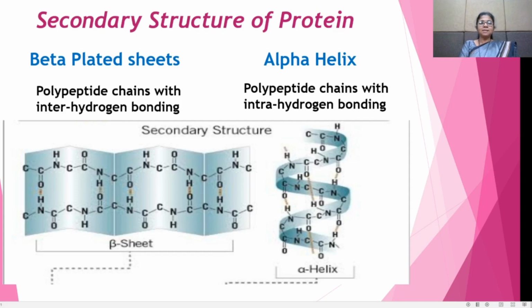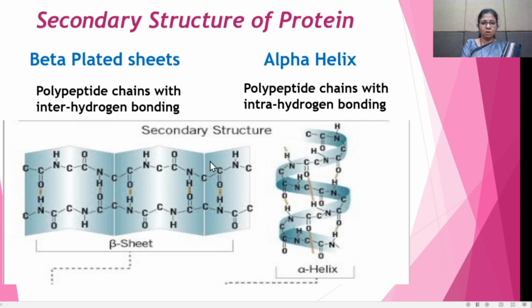Now see the secondary structure of protein. There are two types of structure: the beta pleated structure, and second is the alpha helix structure. In the beta pleated structure, the polypeptide chains are linked with each other by interchain hydrogen bonding. That means there are two separate polypeptide chains.